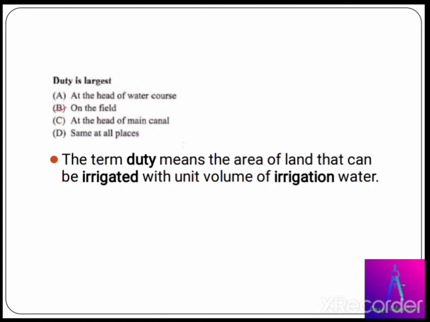Duty is largest on the field. The correct answer for this question is on the field. The term duty in irrigation engineering means the area of land that can be irrigated with a unit volume of irrigation water. The area of land that we can irrigate with respect to a unit volume of irrigation water. Now proceeding to the next question.